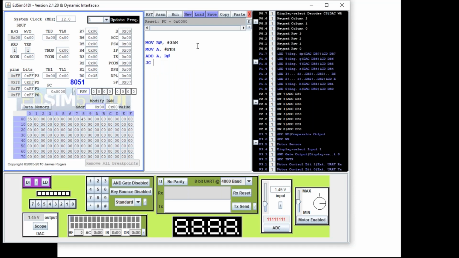So if jump on carry, then I go to carry flag. And then no carry. NOC is no carry, so it will stay at jump, no carry.